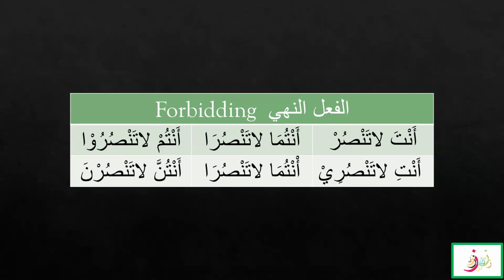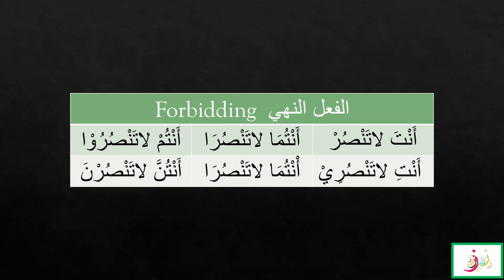So here, look at the chart. Anta la tansur, antuma la tansura, antum la tansuru, anti la tansuri, antuma la tansura, antunna la tansurna. So here you know that anta la tansur means you don't help. Antuma la tansura, you two don't help. Antum la tansuru, all of you don't help. Here you can see the vowel jama with alif al farika, and we have already learned the rules for the vowel jama and the alif al farika.